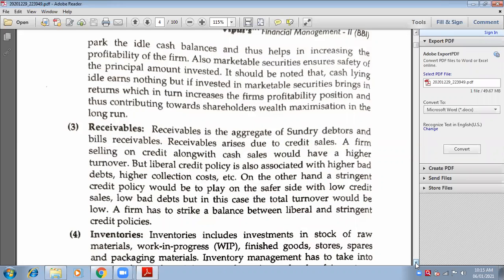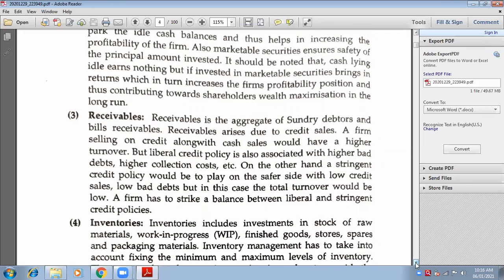They are not known as customers, they are specifically called debtors because they have taken goods today, but they are going to pay after 1 month, on any future date. So debtors and bills receivables are known as receivables.